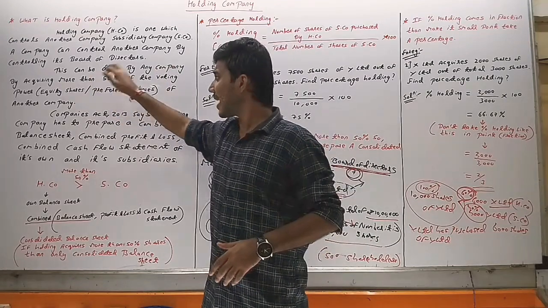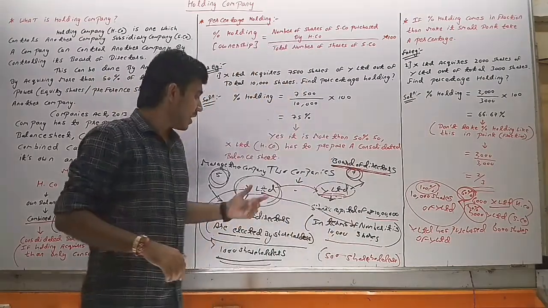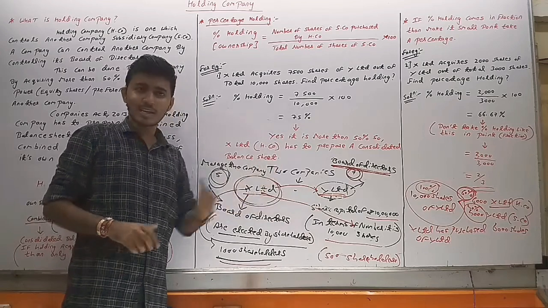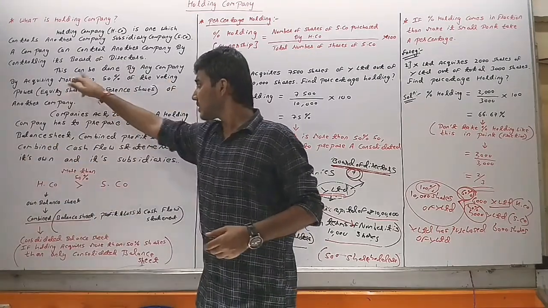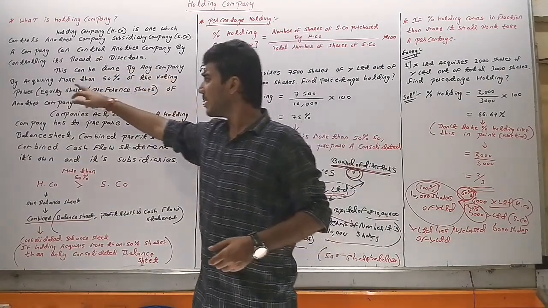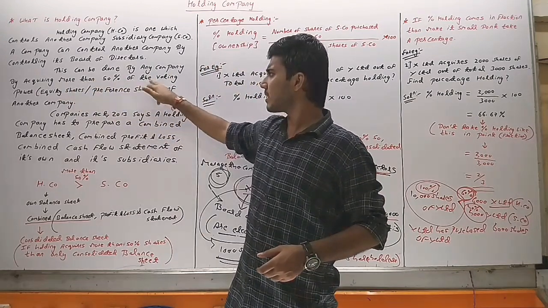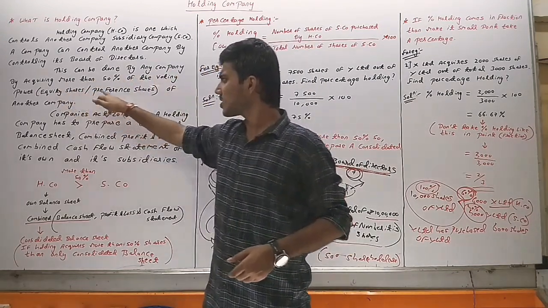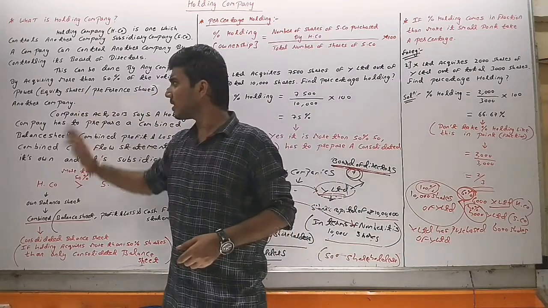Next, this can be done. Now they have told how one company can control another company. This can be done by any company by acquiring more than 50% of the voting power, equity share or preference share of another company.